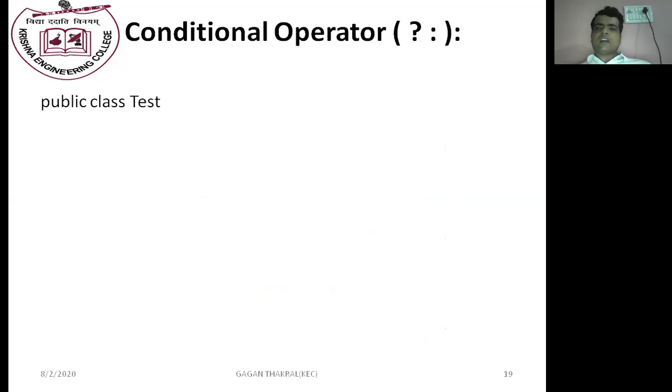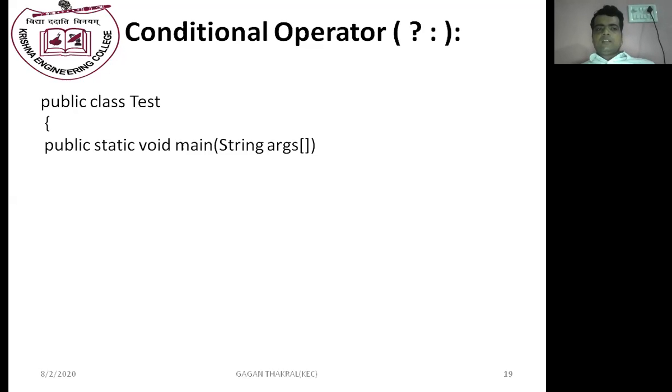Conditional operators are simple operators which perform an if-else operation. For example, this is a very simple program to perform a conditional operator in the Java programming language. First of all, we create a class. In Java, each and everything is done with the help of a class. Without a class, it is not possible to print a single statement. Public class Test, then we require a main method.